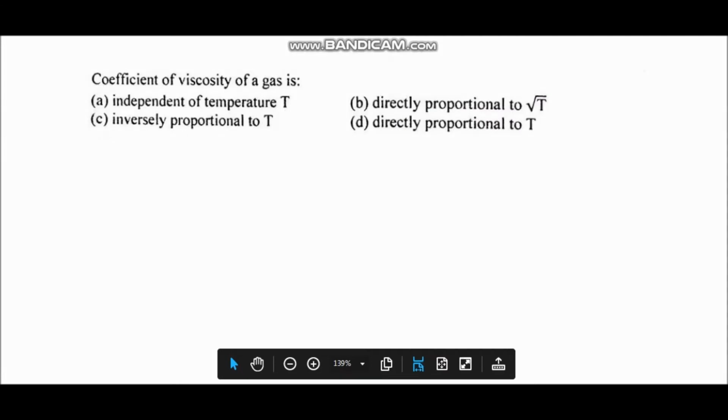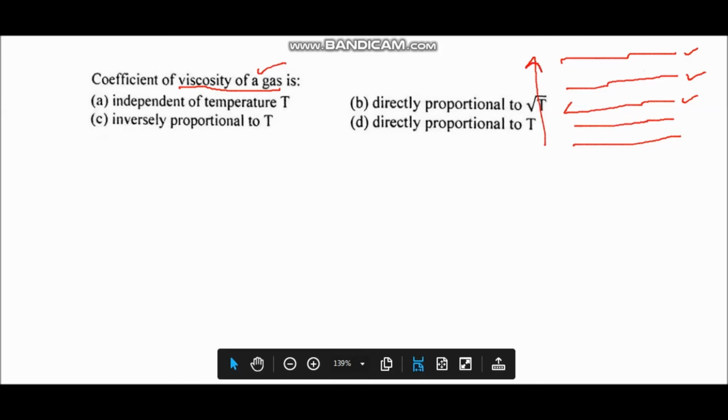So now first, what is viscosity of a gas? Whenever a gas is not in equilibrium and it is flowing parallel to the xy plane, then the velocity of gas in a particular layer which is parallel to the xy plane is the same. So in a particular layer the gas molecules have the same velocity, but as the value of z changes like this, the velocity of layers also changes.